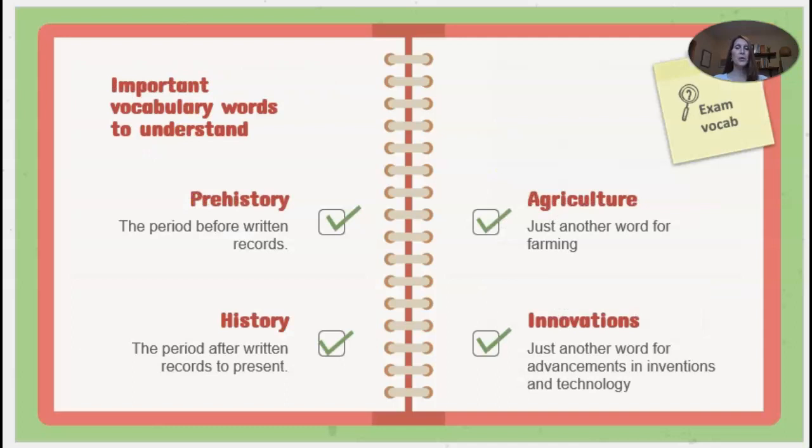And some important vocabulary words, obviously prehistory again, the period before written records. History, the period after written records to the present time. Agriculture is just another word for farming, and innovations, just another word for advancements in inventions and technologies.